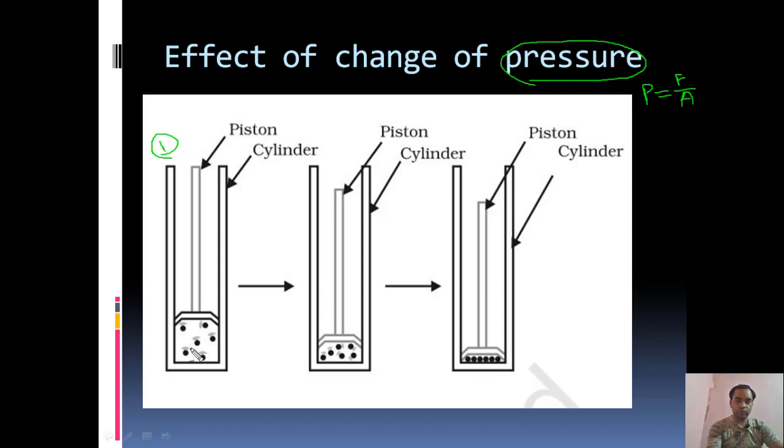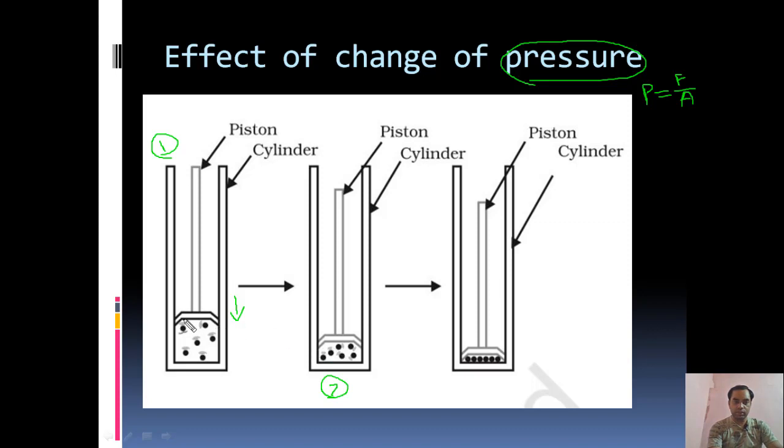Okay. Now in the second case, we will push the piston a little bit in the downward direction. When you push the piston downward, what happens? Pressure increases. While you push something, pressure increases. So when you push the piston downward, the pressure on the molecules increases, and they get less volume compared to the first case.